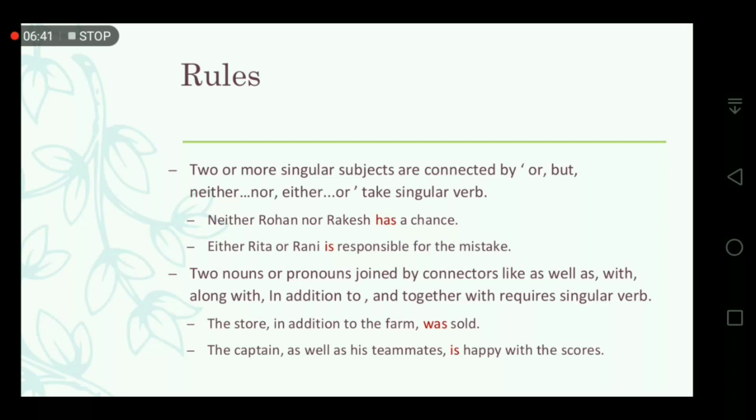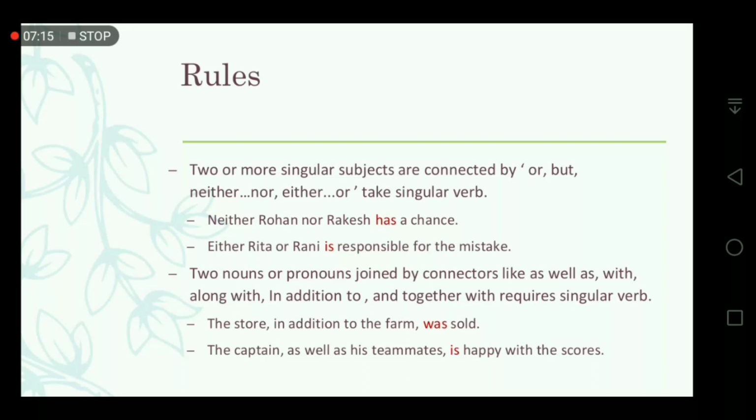Thereafter, the next rule is: if two or more singular subjects are connected by or, nor, neither nor, or either or, it takes a singular verb. If there are two or more singular subjects connected by conjunctions like or, neither nor, either or, it also takes a singular verb, like: Neither Rohan nor Rakesh has a chance.